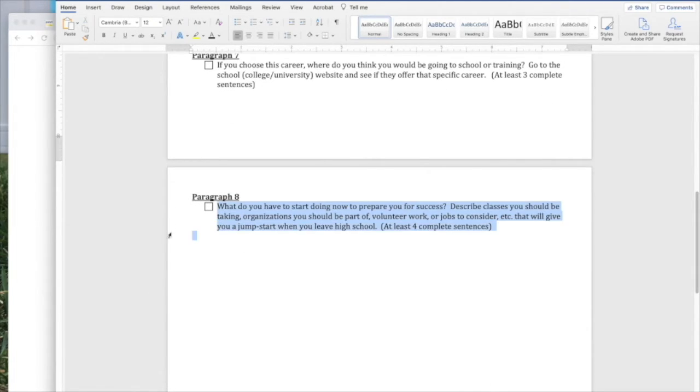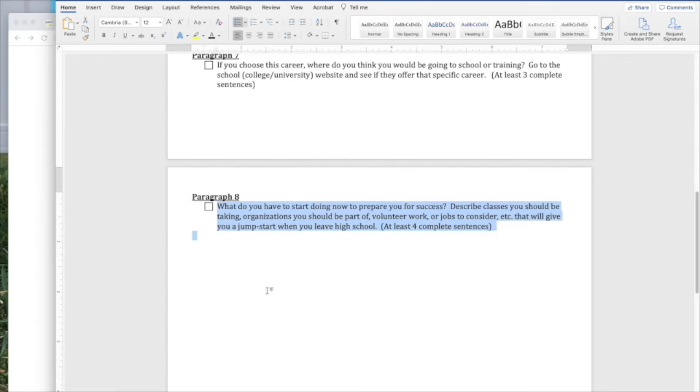Paragraph 8, what do you have to start doing now to prepare for success? Describe the classes you should be taking, organizations you should be part of, volunteer work, or jobs to consider, etc. That will give you a jump start when you leave high school. If I choose the accounting, I would have to take the high school accounting class to become familiar with accounting. I may also want to include marketing classes and other business classes that go along with that.